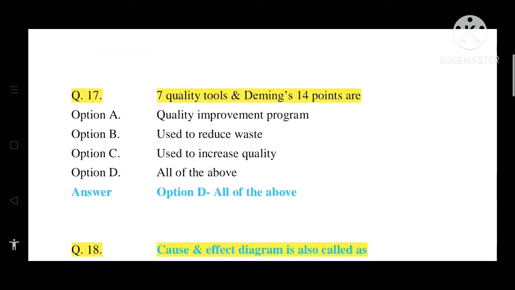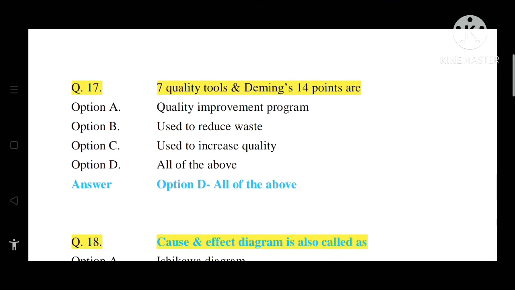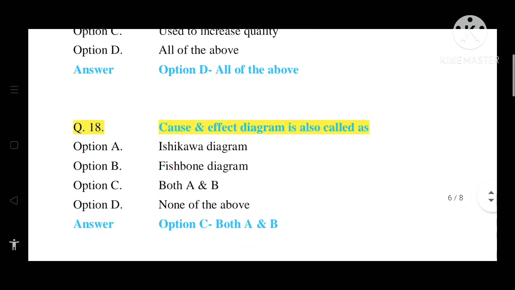Question number 17. 7 quality tools and Deming's 14 points are. Options are given. Option A, quality improvement program. Option B, used to reduce waste. Option C, used to increase quality. Option D, all of the above. So the correct answer is option D, that is all of the above. 7 quality tools and Deming's 14 points are used for quality improvement program in which the waste is reduced up to zero, quality increases, productivity increases. So option D is correct, all of the above.